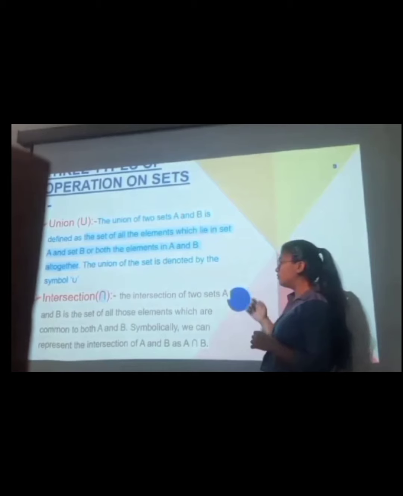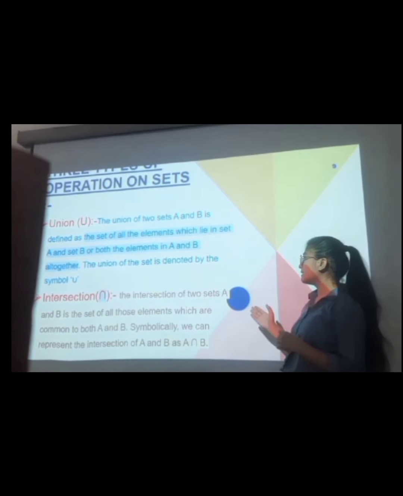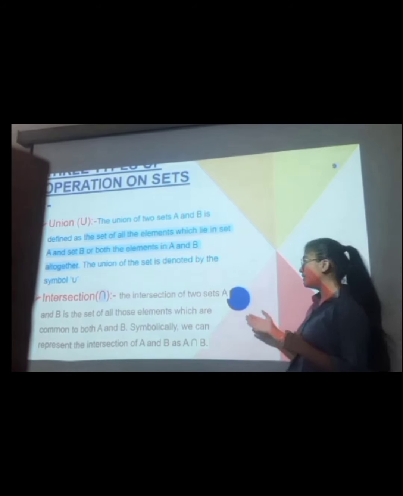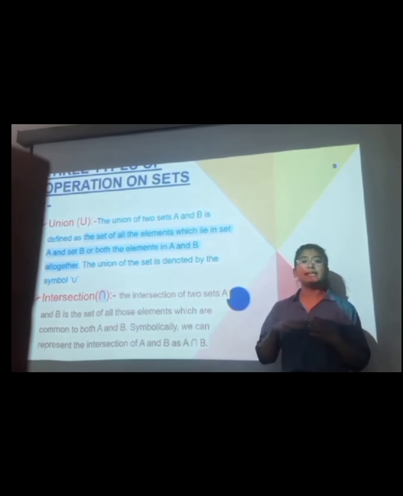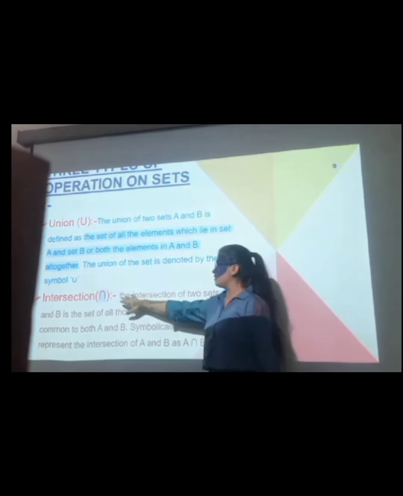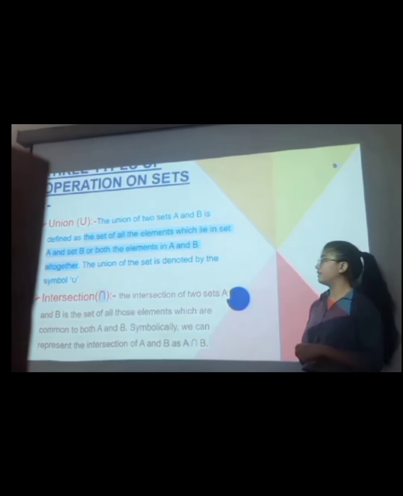Now, the intersection of two sets A and B is the set of those elements which are common to set A and set B, and its symbol is this. So you can understand by that.